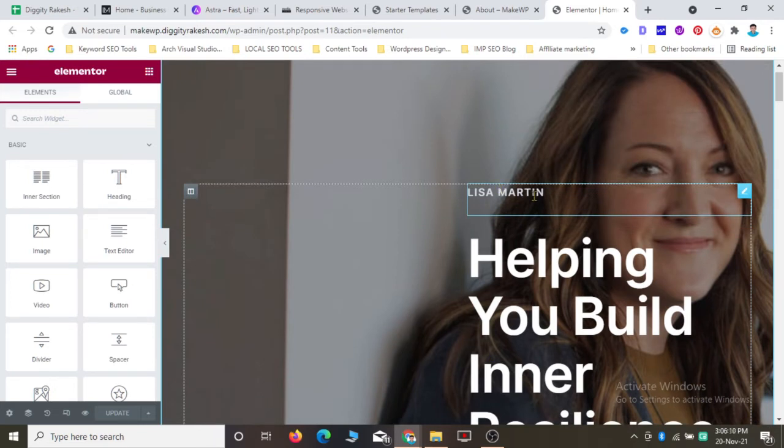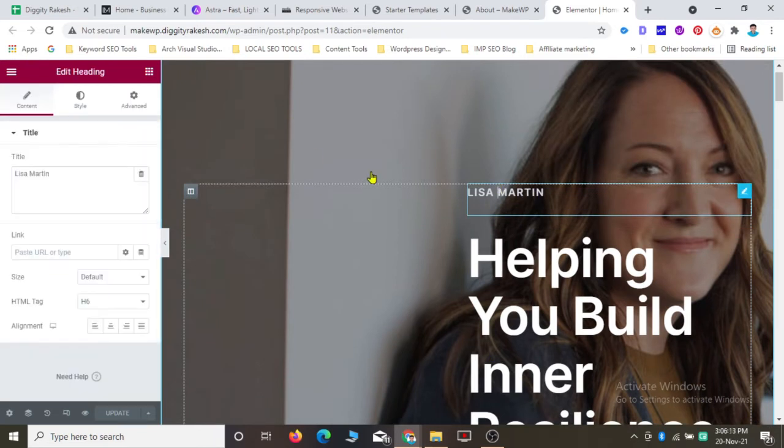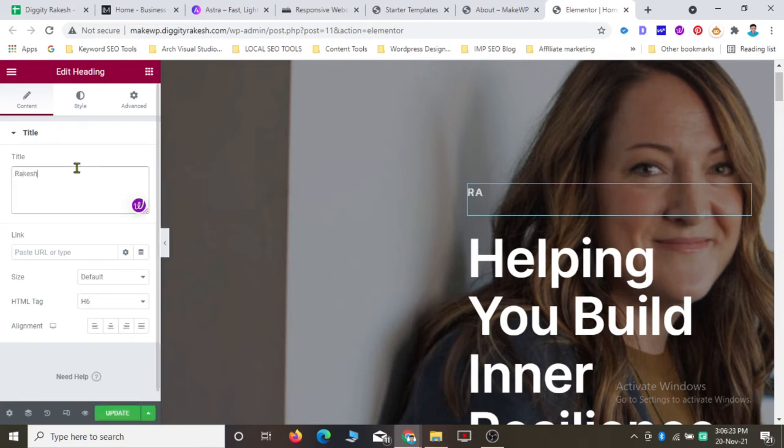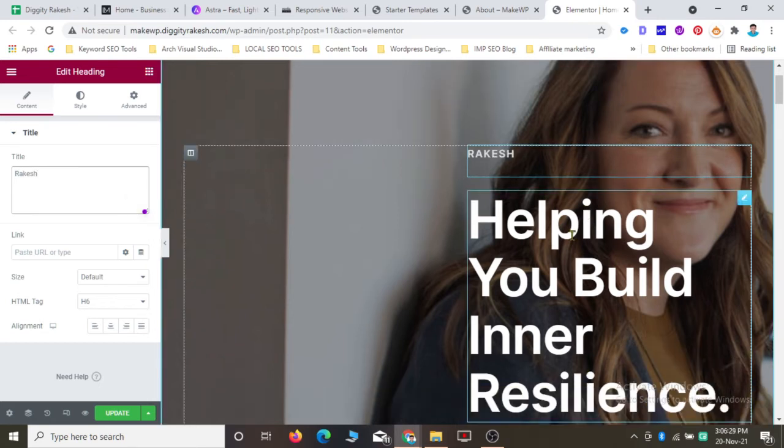Just click on this pencil icon. You can see that if I hover on any section, it will show me an editing icon. Just click on this edit. Here I will now add my name, Rakesh. You can add your name, your agency name, whatever you want. If you want to change this one, just click on edit.